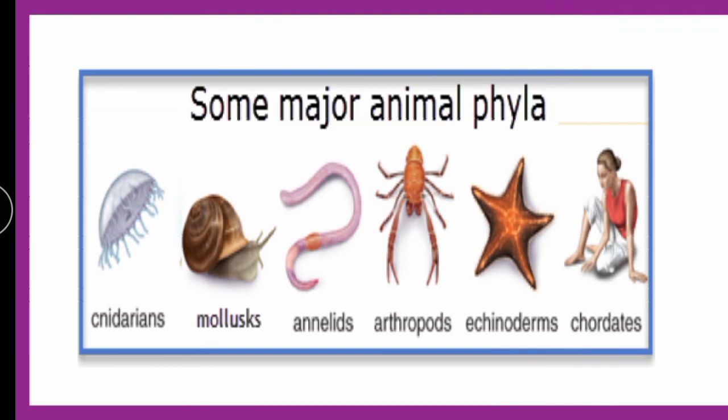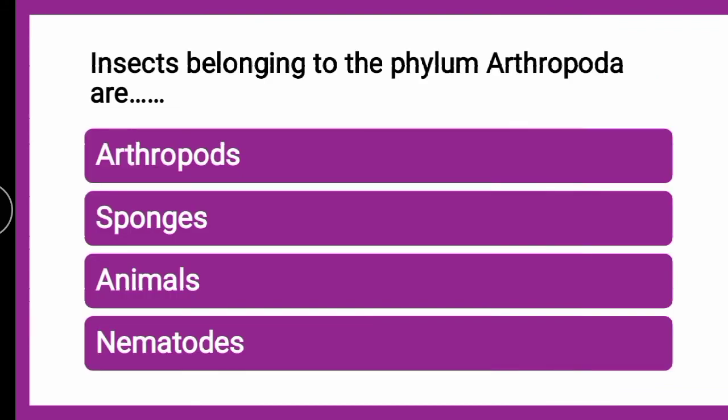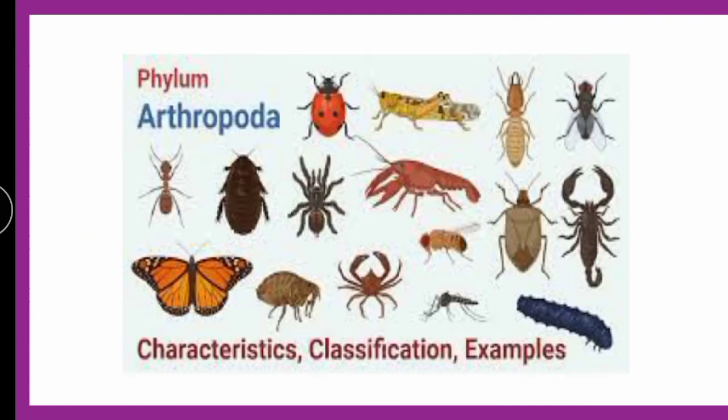Okay. Next question is, insects belonging to the phylum Arthropoda are dash. Whether they are arthropods, whether they are called as sponges, whether they are called as animals, or whether they are called as nematodes, the correct answer is they are called as arthropods. So, since they belong to the phylum Arthropoda, they are called as arthropods. As you can see here, phylum Arthropoda, there are many arthropods, okay, insects.